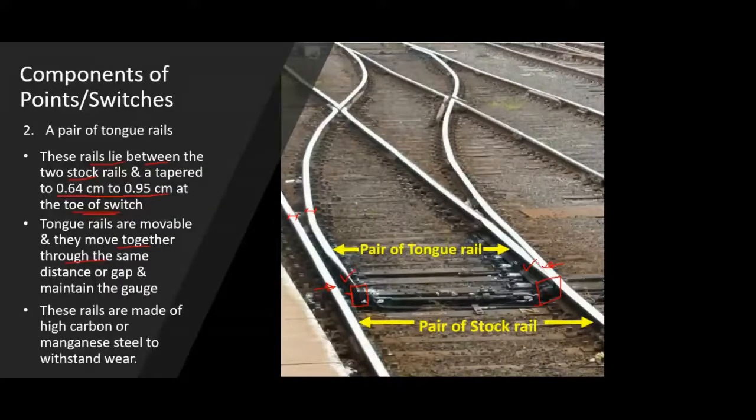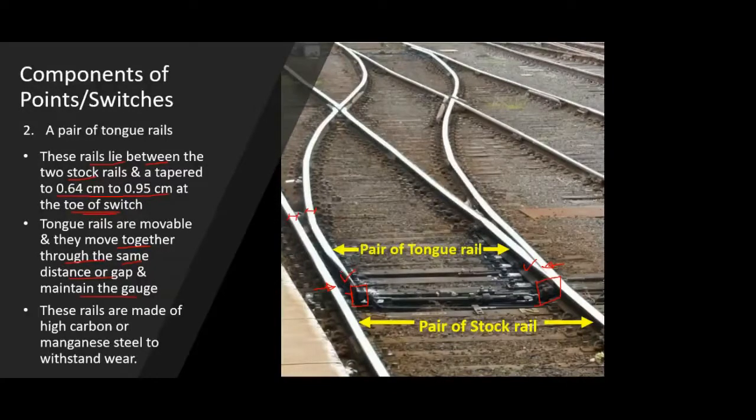It's not that. Both the tongue rails are joined together, and whatever the movement, either left or right, both movements are simultaneous, and the same distance or gap is maintained in that movement.